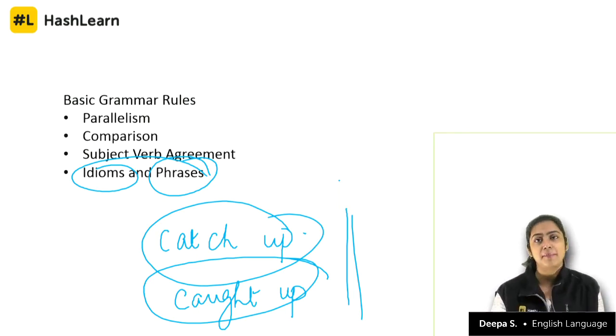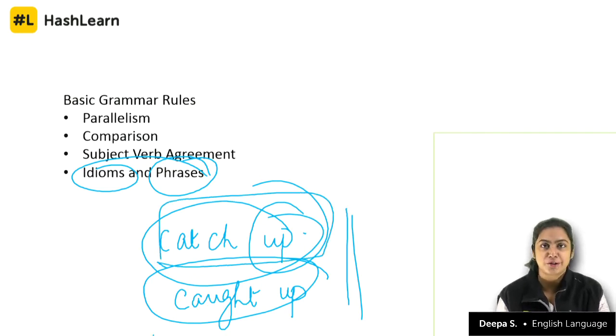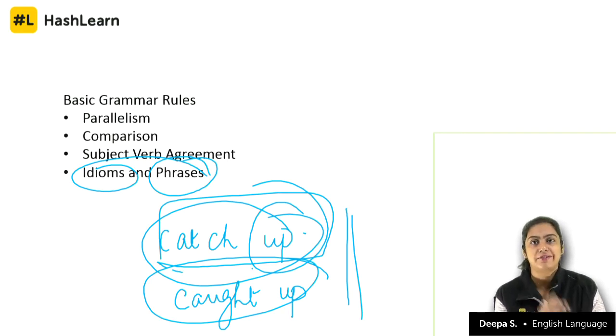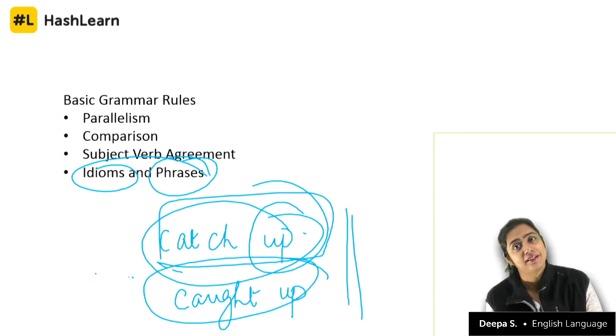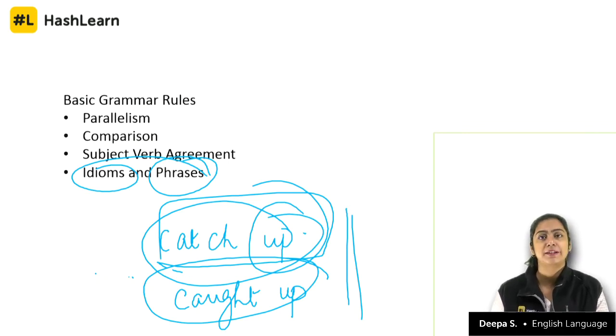And remember, this catch up is always used with this particular preposition. Catching up means briefing each other on each other's progress, only if I use it in this particular fashion. You cannot say stuff like catch on and think that you've meant to say catch up. So that is about idioms and phrases.